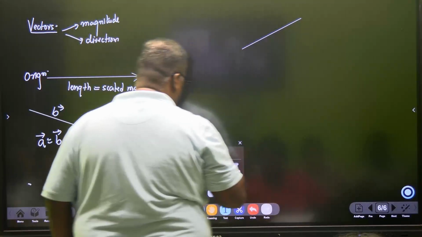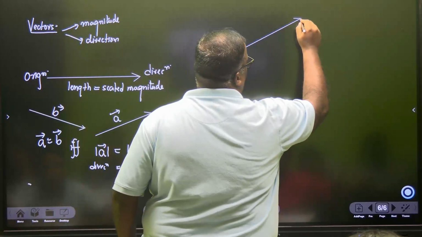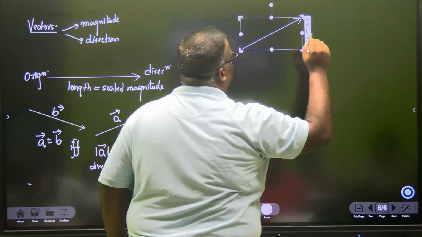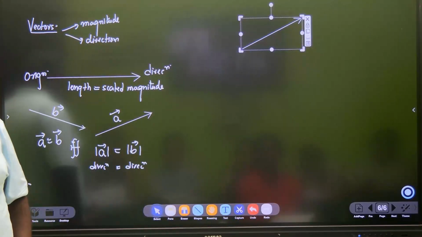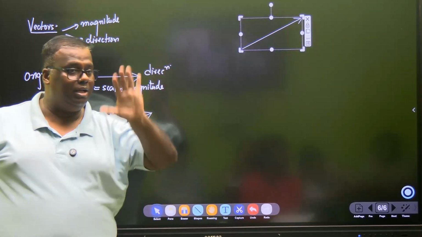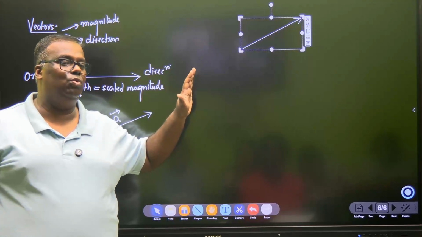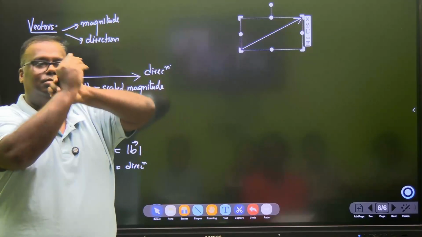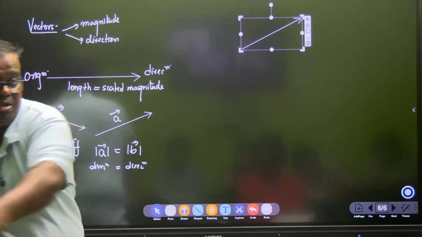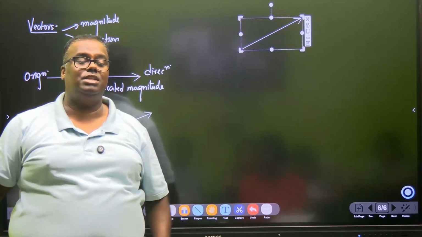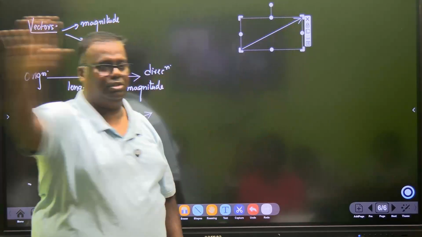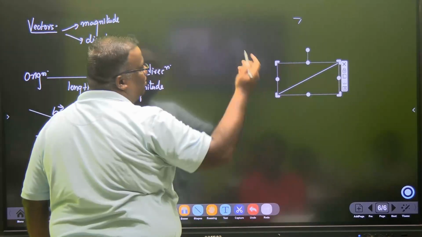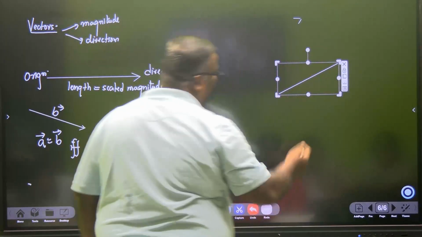What do I mean by that? Let's learn a little. None of this will be in your book, but if you know this, it's easy. So let's say this is a vector. You are allowed to parallelly translate. Now again in CBSE you don't know what is translate. There are three types of things we do: rotation, transformation, make him bigger, translation, move him wherever you want, same size. This is called translation.